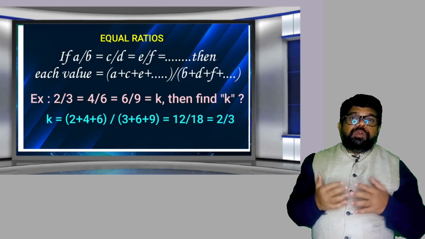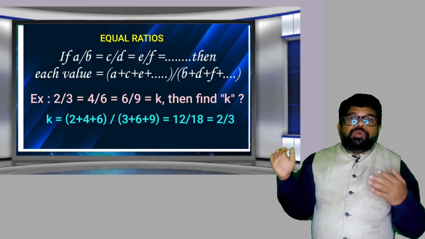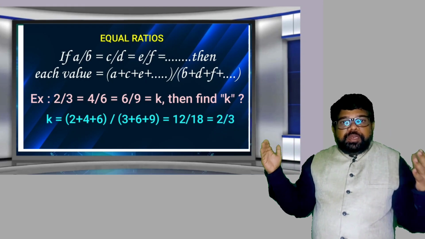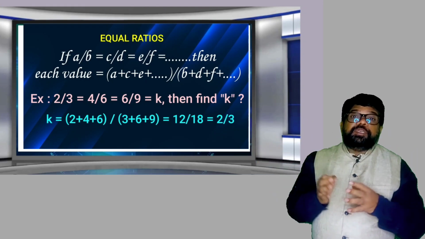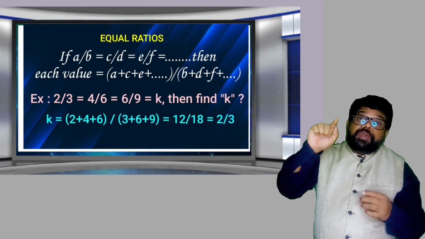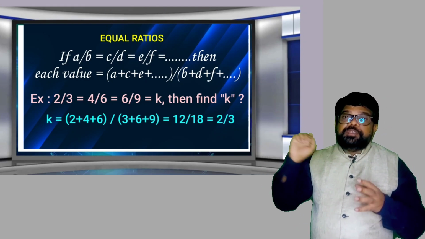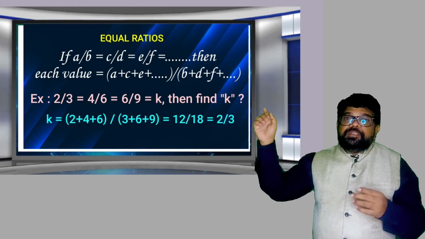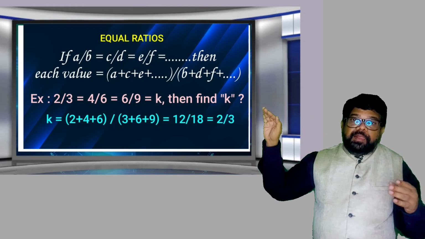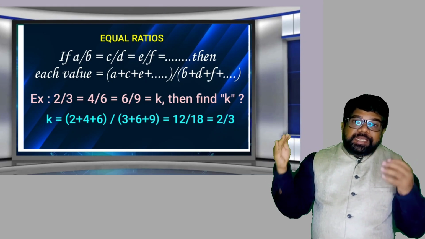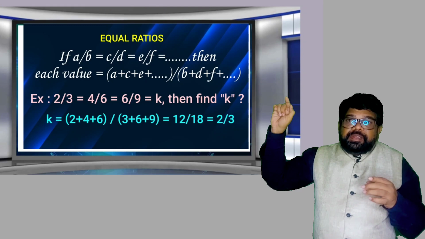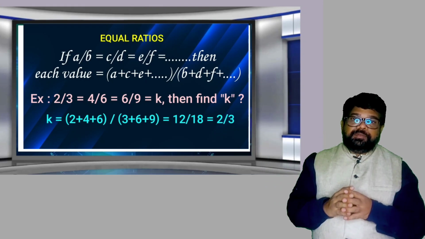If A by B equal to C by D equal to E by F and so on, if the number of ratios are equal, then each value, each fraction, is equal to sum of antecedents by sum of consequents. Sum of antecedents means the first terms A plus C plus E and so on, by sum of consequents means B plus D plus F and so on.